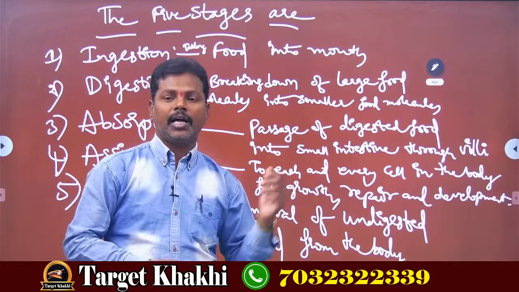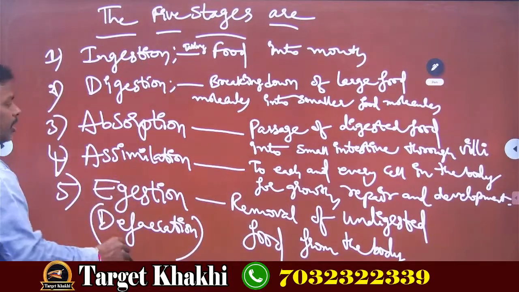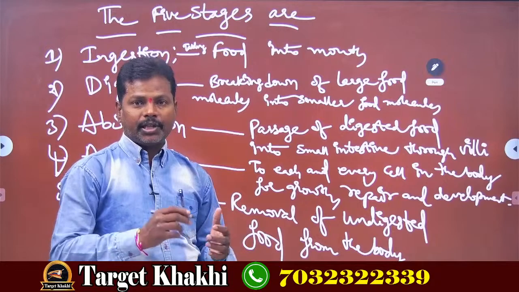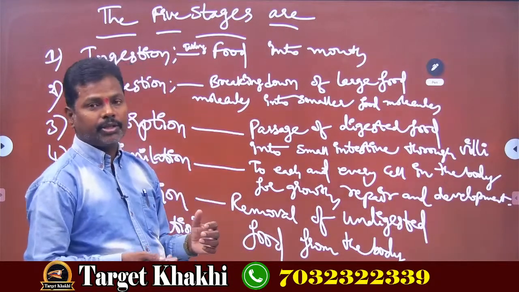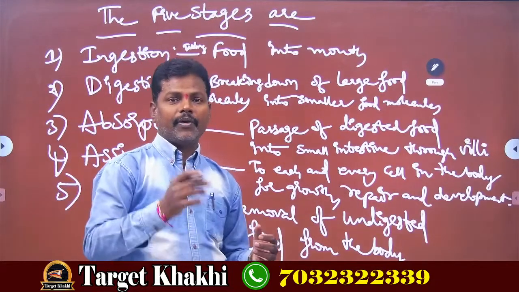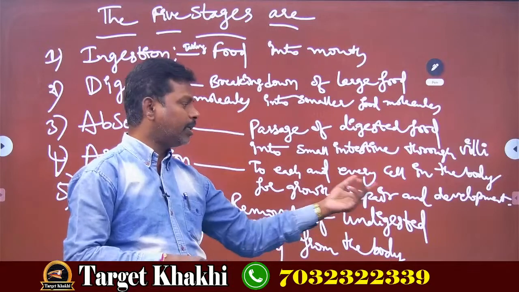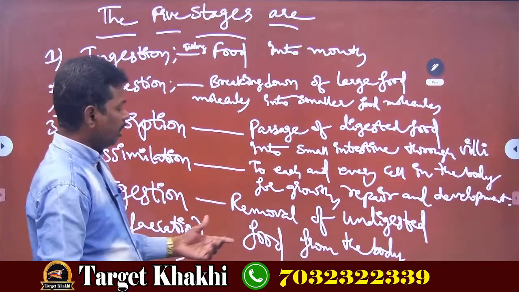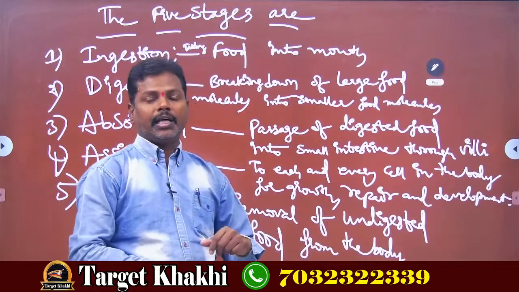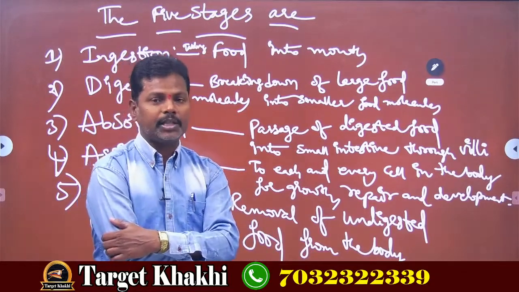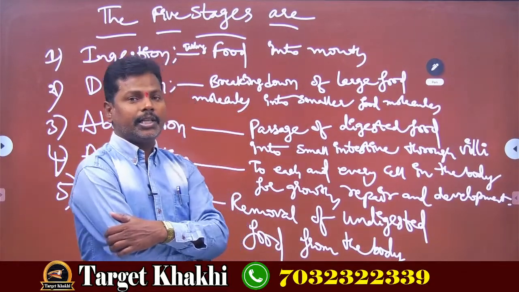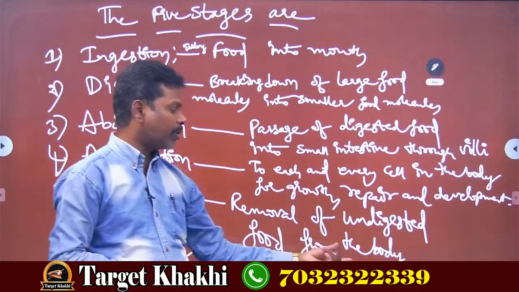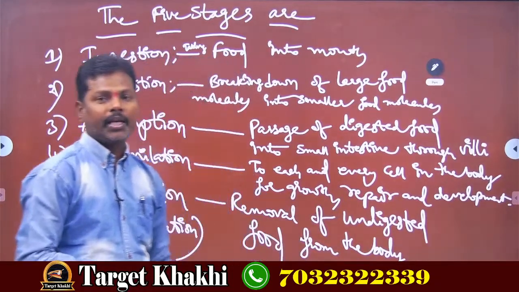Next, assimilation, the absorbed digested food molecules reaching each and every cell for their growth, repair and development. Next, egestion. Egestion is the removal of the undigested food left over from our body.